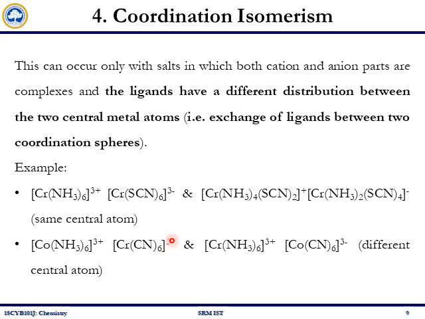In the other, chromium is coordinated with 6 ammonia and becomes the cation, and cobalt is coordinated with 6 cyanide and behaves as the anion. This is an example of coordination isomerism.